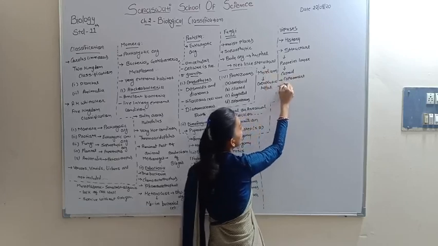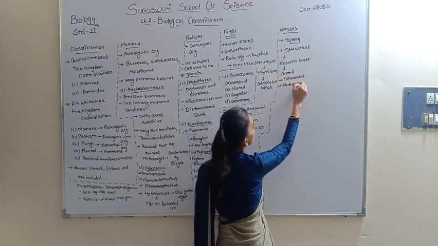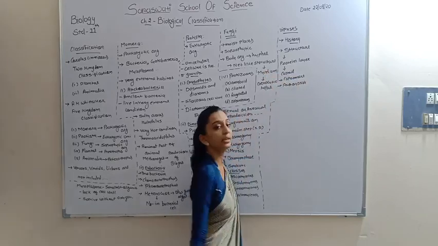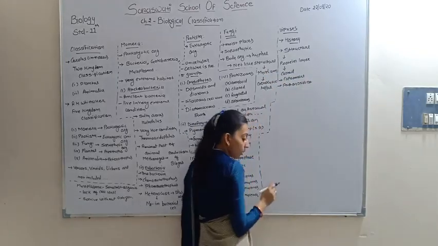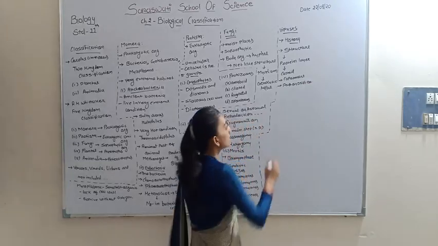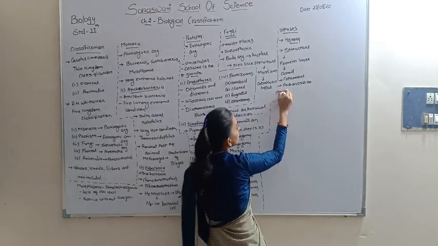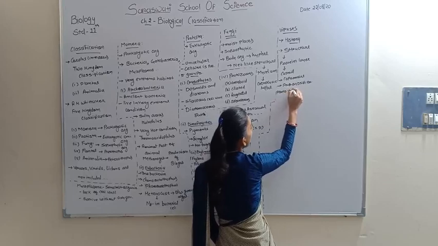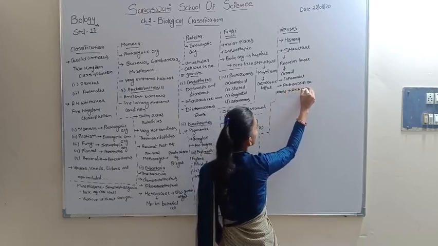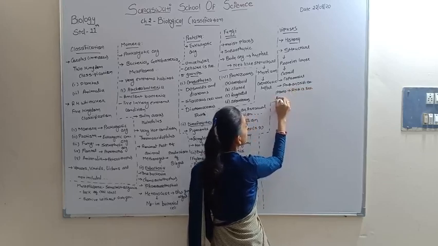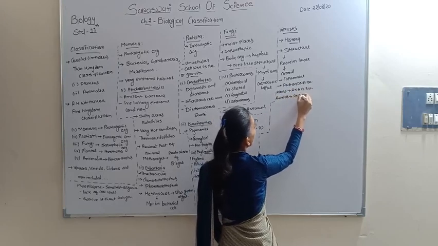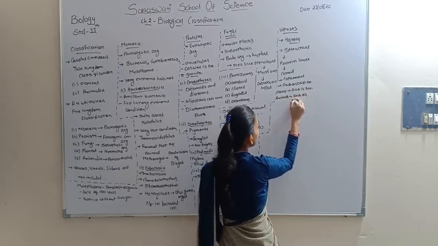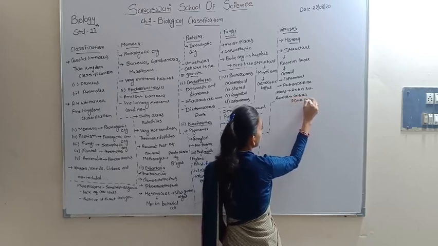In viruses, RNA or DNA is present, not both in one virus. So only RNA or DNA is present in plant viruses, only RNA in animal viruses. Single-stranded RNA or double-stranded DNA is present.